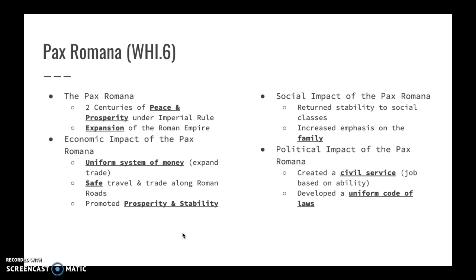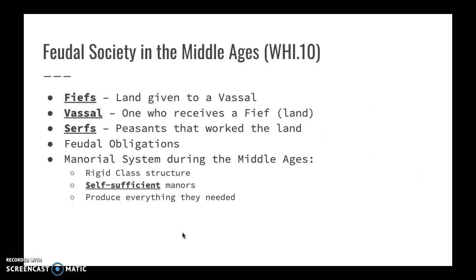Socially, during the Pax Romana, there is a stability to the social classes that Rome had been missing since before the civil wars. It also increases emphasis on the family. Politically, they created a civil service system where your job was based on the ability that you had, and they developed a uniform code of laws that created the stability that was necessary for Rome during this time.